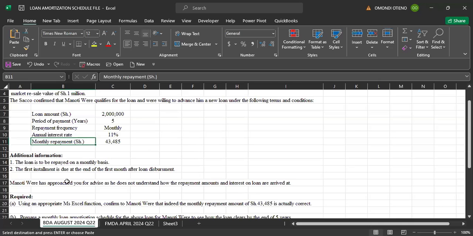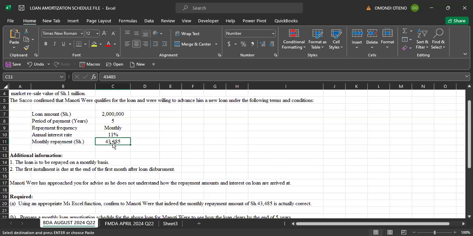We are told, using an appropriate Microsoft Excel function, confirm to Manoti Were that indeed the monthly repayment amount of 43,485 is actually correct. This one here was proposed by the Circle. The Circle told him, for us to give you a loan of 2 million, you'll be paying an installment of 43,485 at the end of every month. So he's wondering, how did you arrive at this 43,485? That's what I want us to do here together.